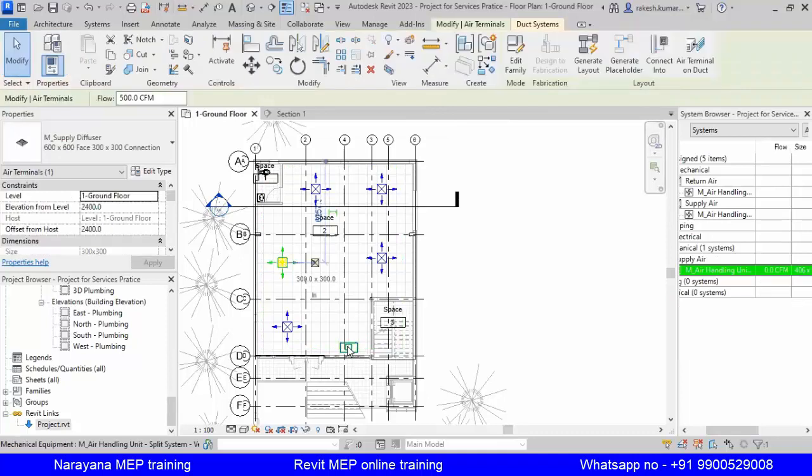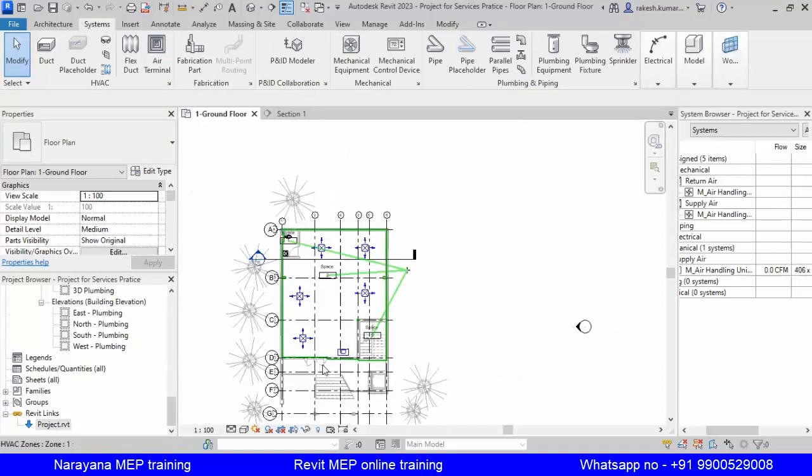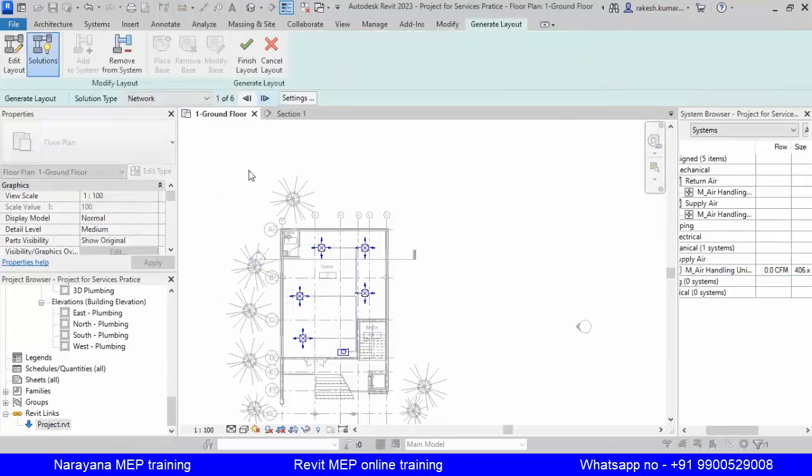So now select this equipment. So it is there in the same system. So you can see it is also in blue color. Now you can create the automatic layout by using different options here. Network, perimeter, intersection. Okay, like this option will come. Intersection, different options will come.